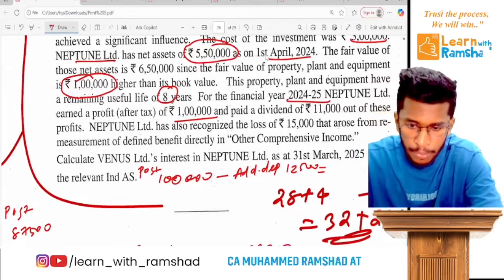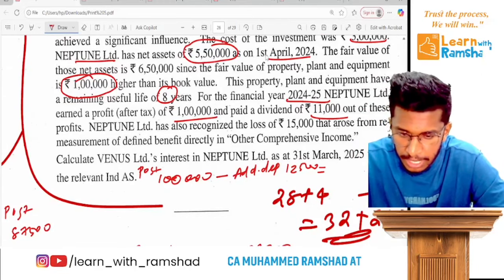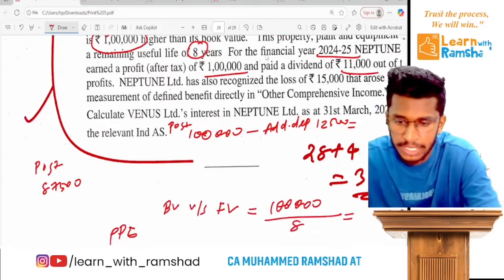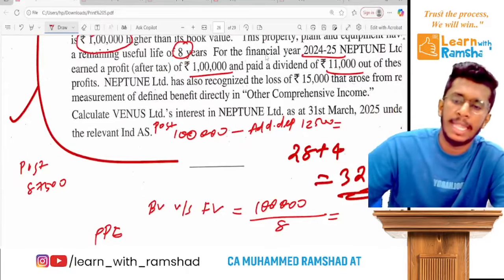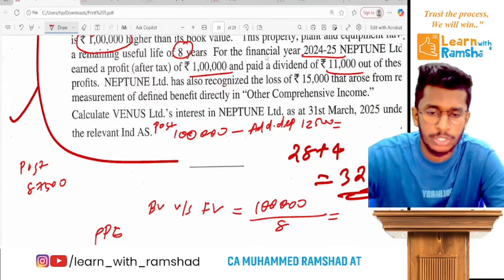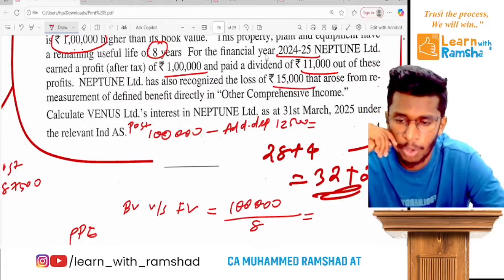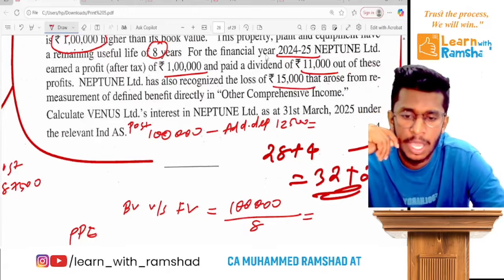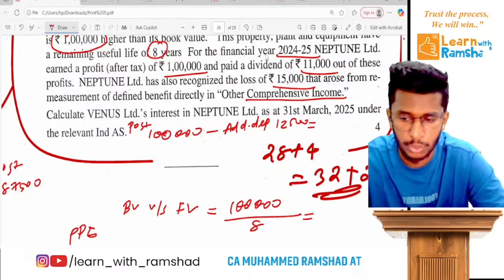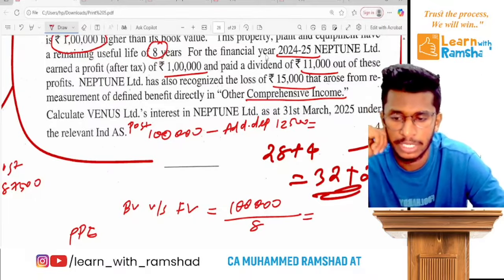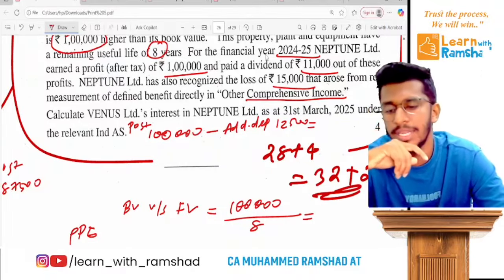Now they paid a dividend of 11,000 out of this. Ready? Out of this they paid a total dividend of 11,000, and Neptune has recognized a loss of 15,000 that arose from remeasurement of defined benefit in other comprehensive income. So that means they have an OCI profit also. Now calculate the investment balance on 31st March under the relevant indices.